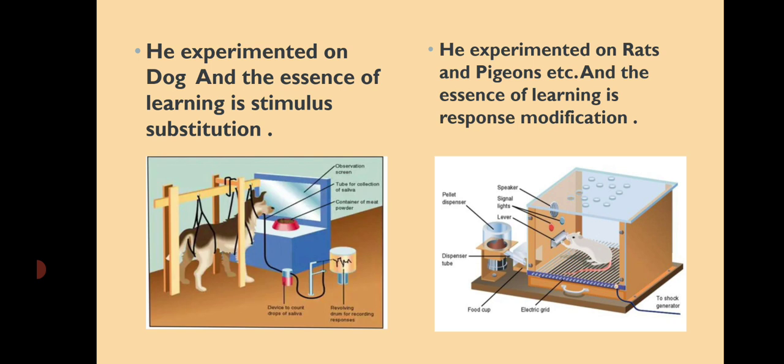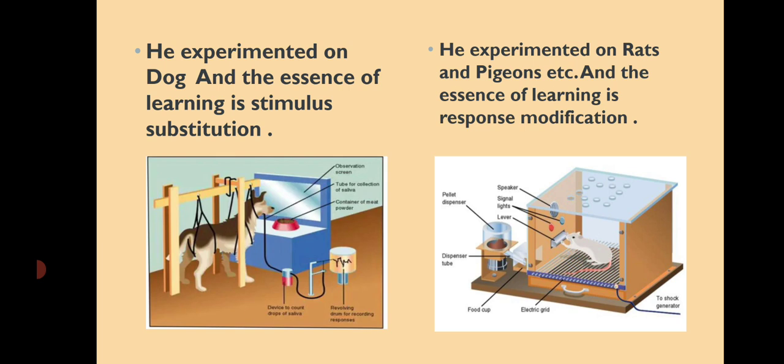Skinner recorded the time again and again. Now the time taken by the rat to pull the lever reduced, and finally the rat learned the art of pressing the lever without any unnecessary movements. Means बिना किसी wrong movements के rat ने learning सीख ली या वो process lever को press करना सीख लिया. And after that stimulus present किया गया उसके आगे as a reinforcement.